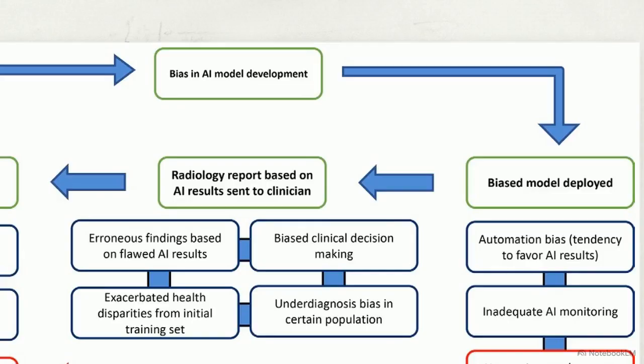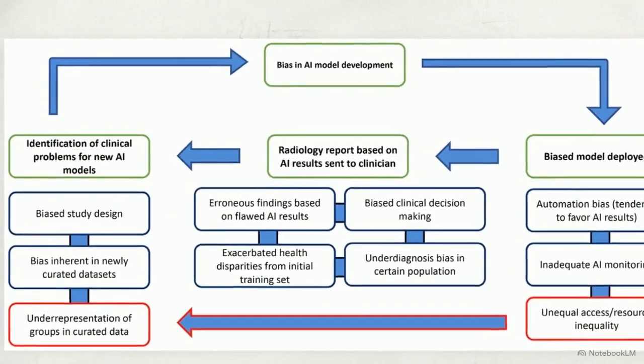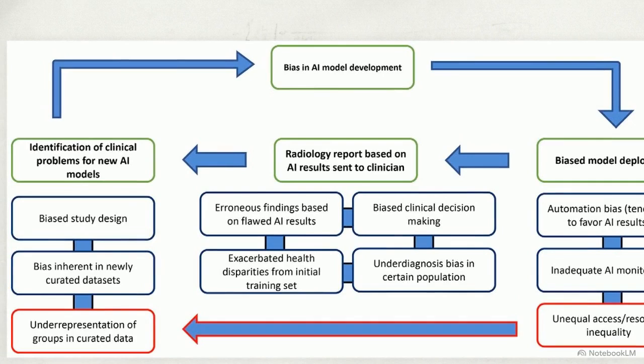This flowchart maps a catastrophic chain reaction. A biased model is deployed. The clinician defers to its flawed output. This erroneous finding becomes ground truth. AI systems continuously update using historical data, meaning the model trains on its own mistakes, cementing bias into its architecture.